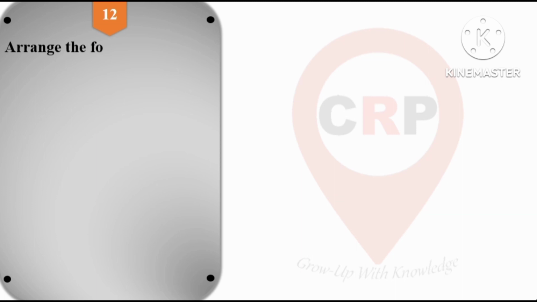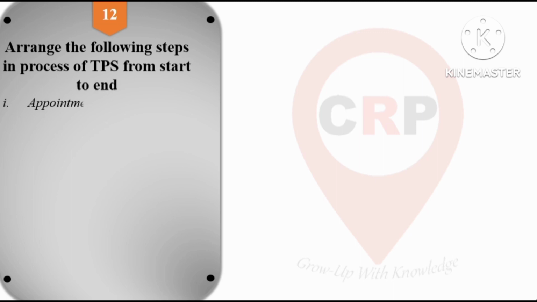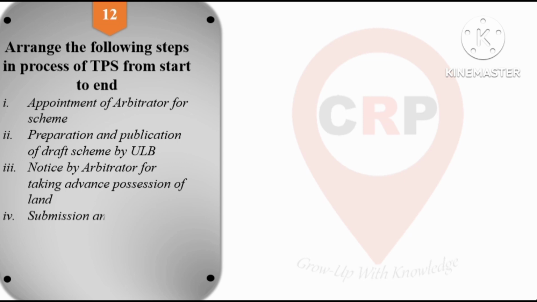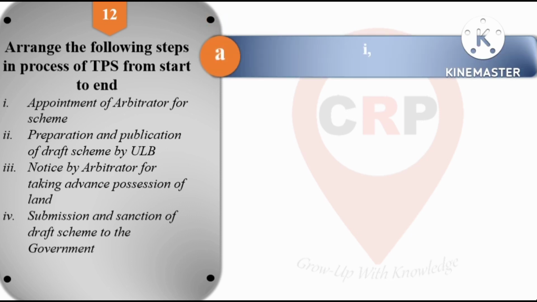So next, question number 12: arrange the following steps in a process of town planning scheme from start to end. So we have to arrange it with respect to town planning scheme from start to end. First is appointment of arbitrator for scheme. Second is preparation and publication of a draft scheme by ULB. Third is notice by arbitrator for taking advance possession of a land. And fourth is submission and sanction of the draft scheme to the government.